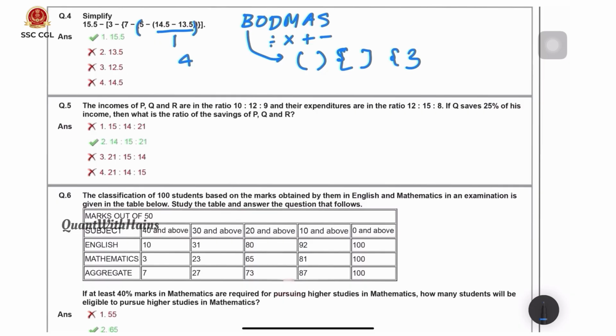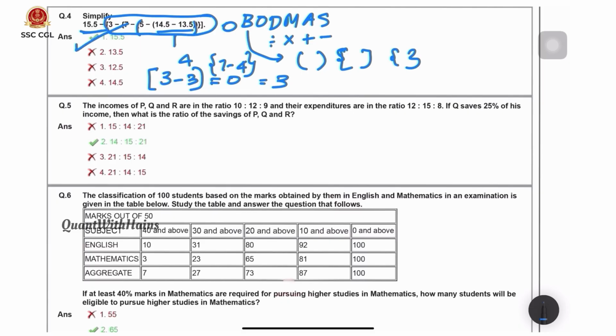Actually first we need to solve the rectangle bracket, but before that, inside the rectangle bracket there is a curly bracket, so we need to solve that. 7 minus 4 is 3. Now again coming to the rectangle bracket, 3 minus 3 is 0. So this whole value we got as 0. If we subtract 0 from any number we only get the number, that is 15.5. That is option 1.